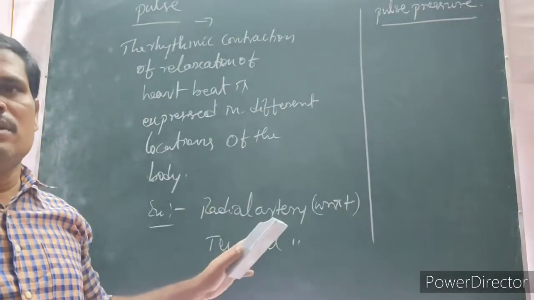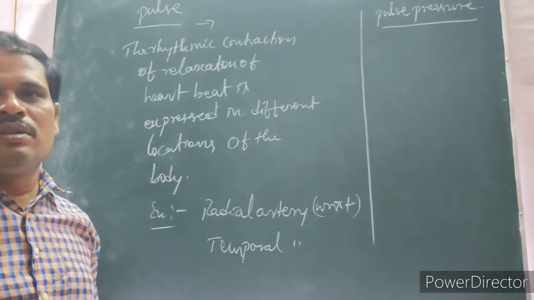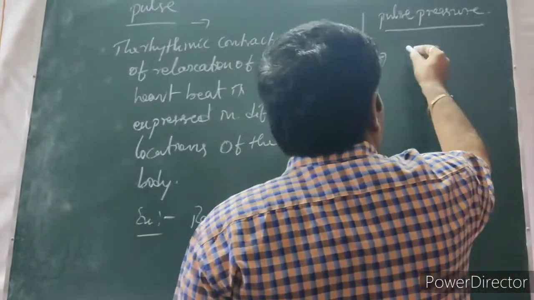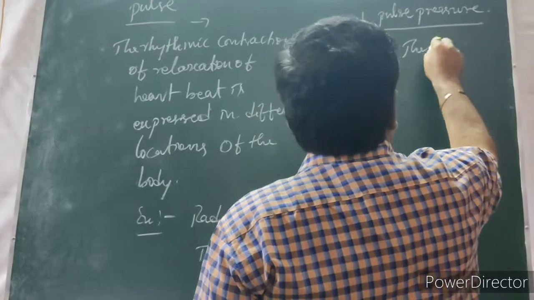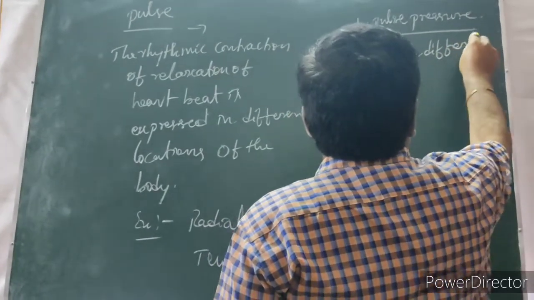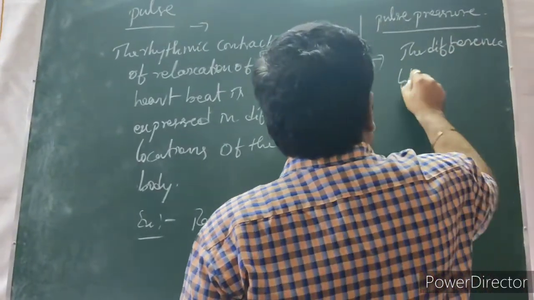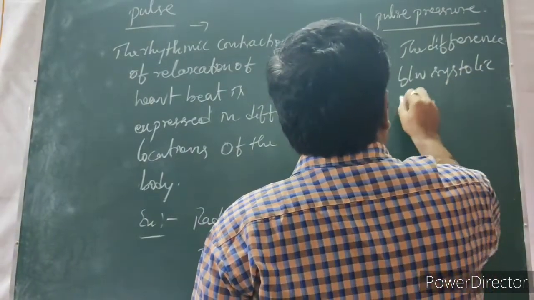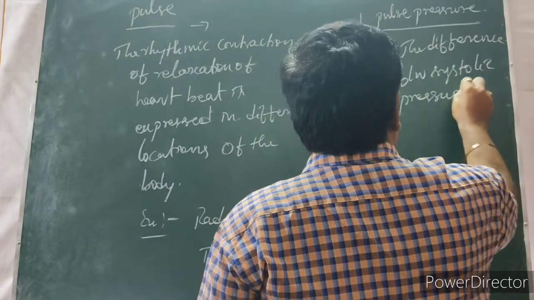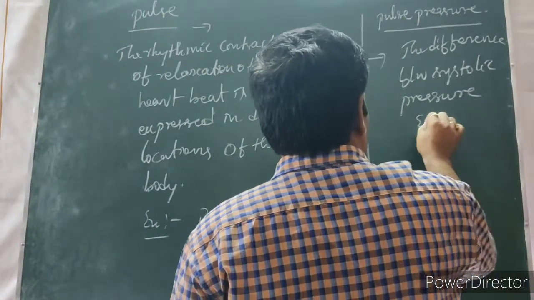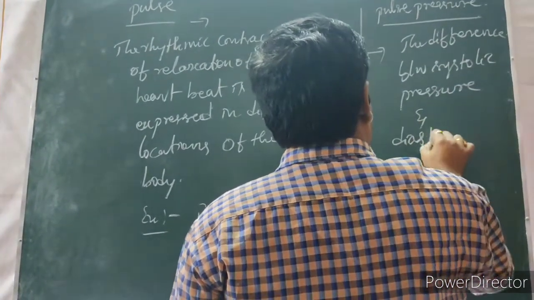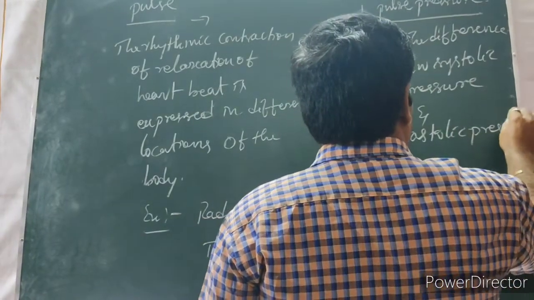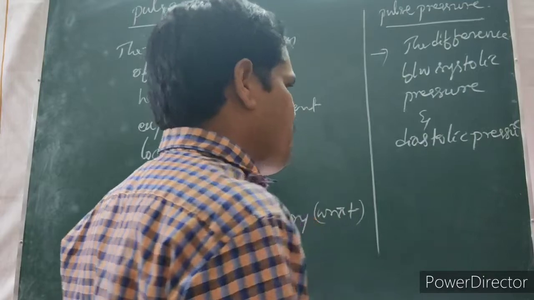Pulse pressure is the difference between systolic pressure and diastolic pressure.